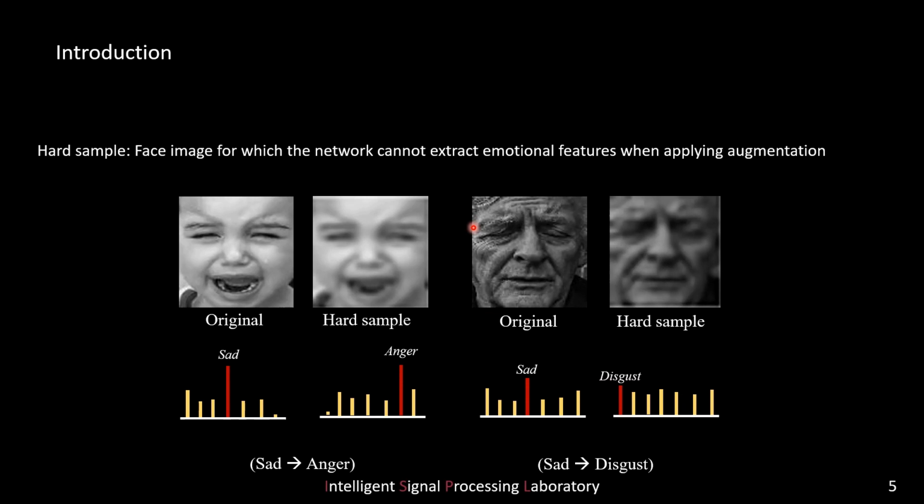Due to downsampling, tears and fine eye wrinkles disappear, resulting in an appearance resembling an angry face. Consequently, the prediction of the facial expression recognition model is anger rather than the original label, sad. We define hard samples as augmented samples from which networks struggle to extract expressive features.